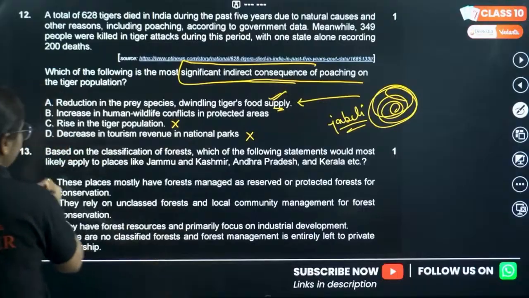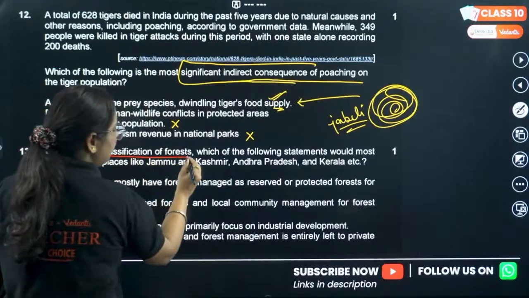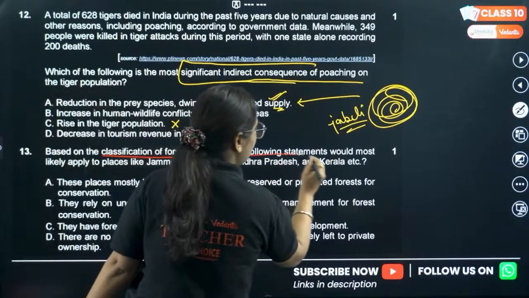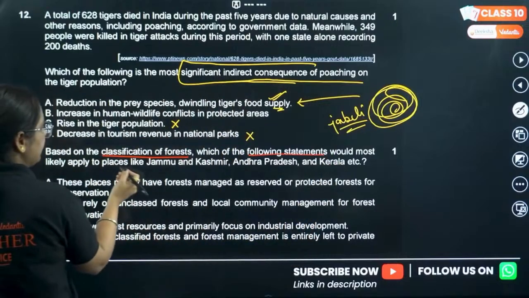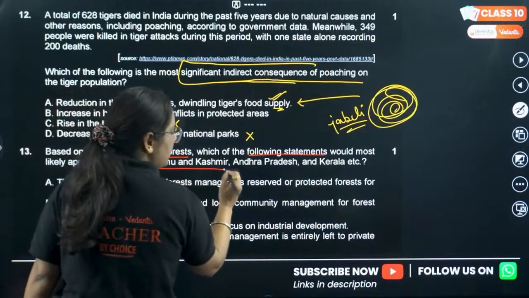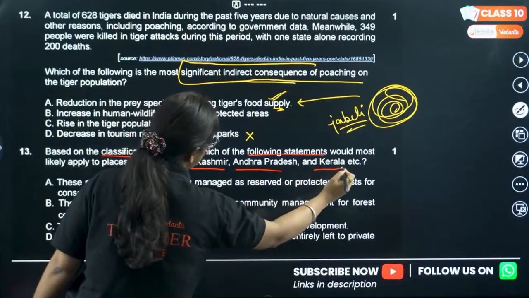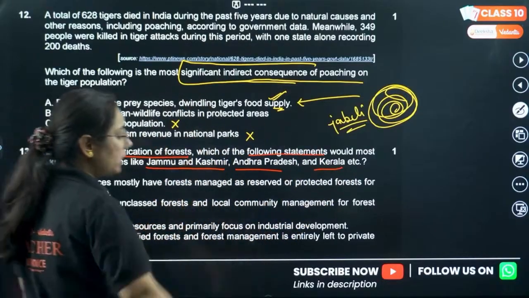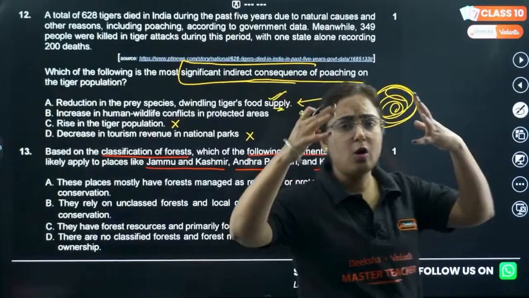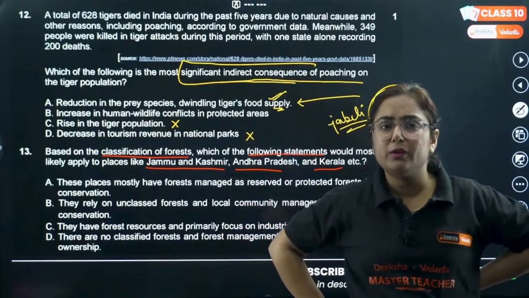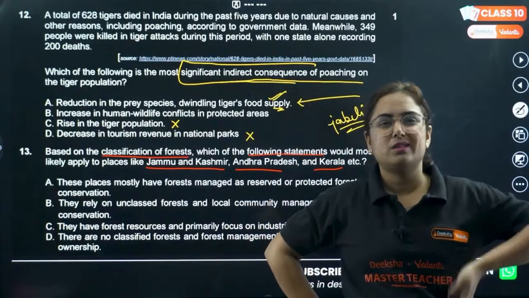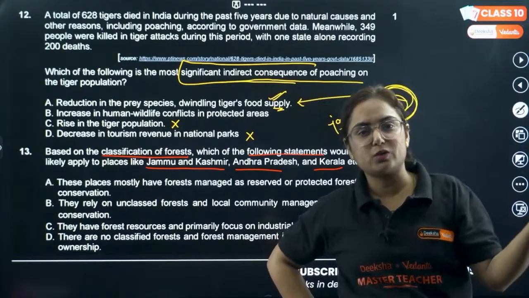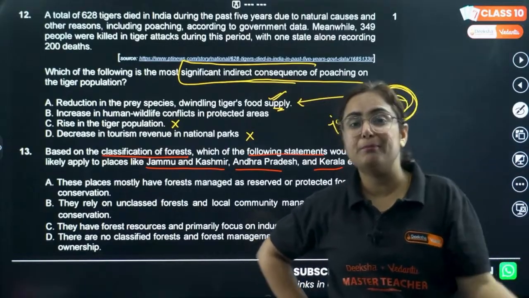So, 13th question, based on the classification of forest, which of the following statements would most likely apply to places like Jammu and Kashmir, Andhra Pradesh and Kerala? This question is very important, but what happens now? When we see so many states' names written all together, we think that, oh, this is not going to come, and if it is going to come, we are not going to remember it.